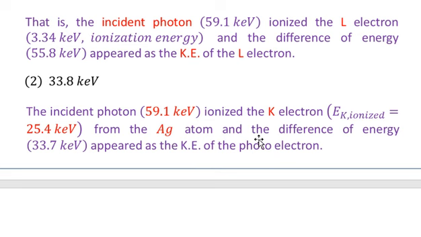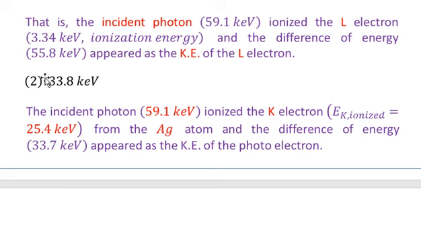So you see that in the bombardment of K alpha radiation on the silver atom, if we observe this energy, which is 33 keV, it can be explained only when we assume that a K electron from the silver atom was ionized, which required an energy of 25.4 keV, and the difference of energy between 59.1 and 25.4 was equal to 33.7 keV. This explained that the emitted electron has this much energy, which we measured experimentally, and from that we noticed that the electron was the K electron from the silver atom, because the energy required to ionize it was 25.4 keV.